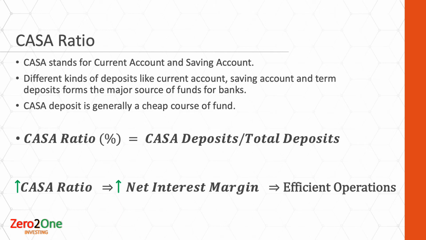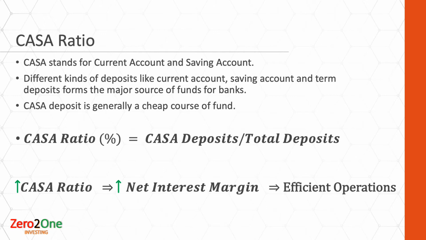Now you understand well the assets, liabilities, and the differences between the two for banks. As you know, the higher the net interest margin, the more profitable a bank becomes. And in order to achieve a higher net interest margin, the banks need to operate with a lower cost of funds. This is where the CASA ratio comes in handy. CASA deposits are generally a cheap source of funds for banks. A higher CASA ratio helps the bank in improving the net interest margin, as these deposits come with an interest payment which is negligible for banks.